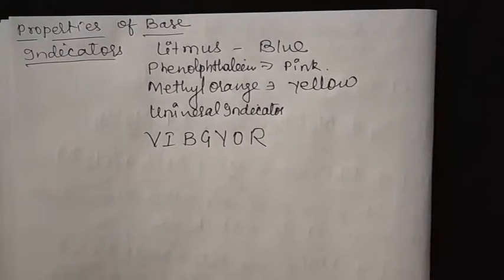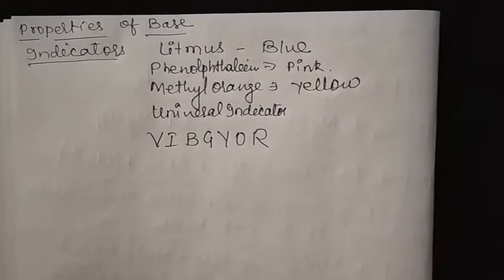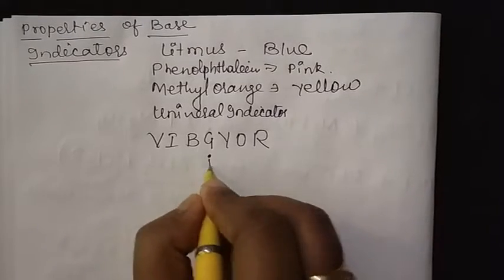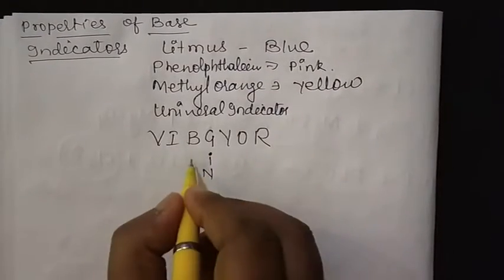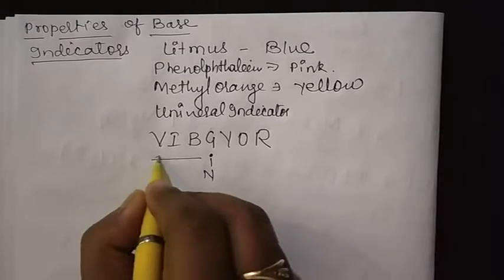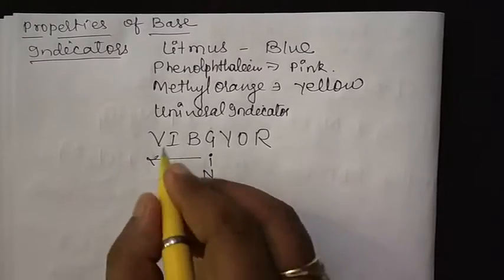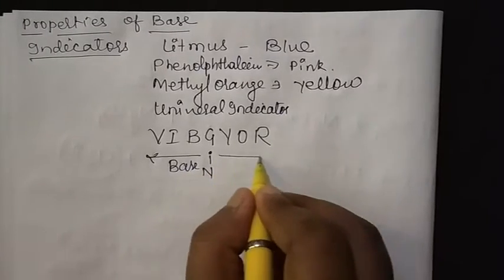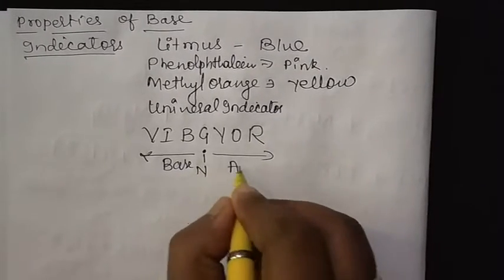These are all 7 colors. So in presence of base, green is the indicator of neutral, and from green to violet it shows the presence of base, and towards red it shows acid.